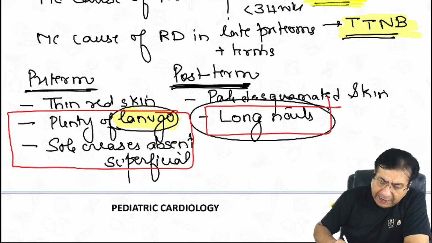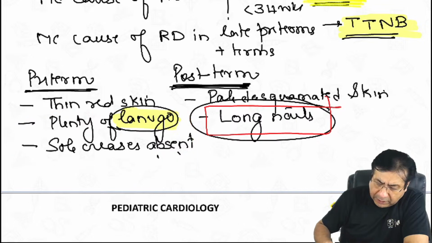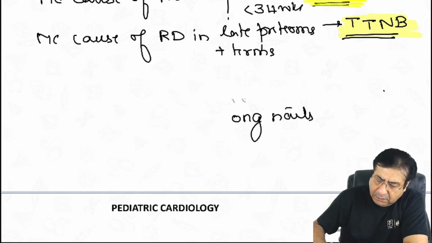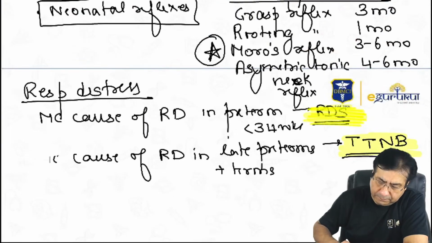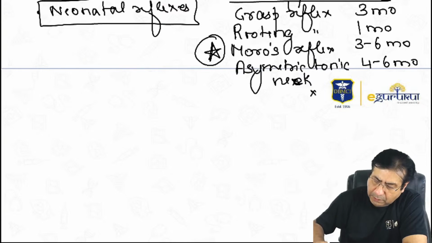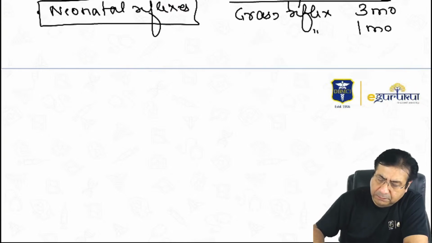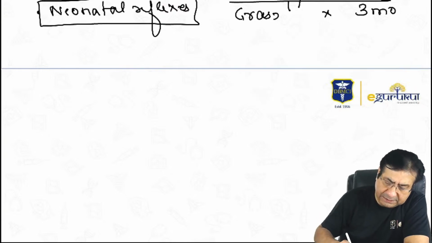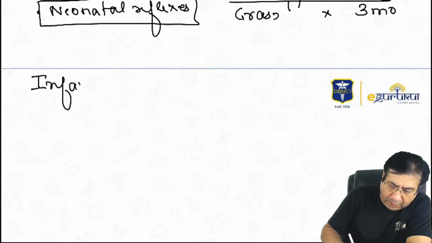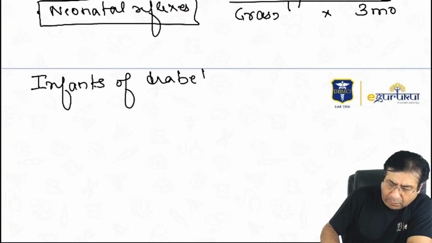Then another very important topic for your exams from neonatology is infants of diabetic mothers.